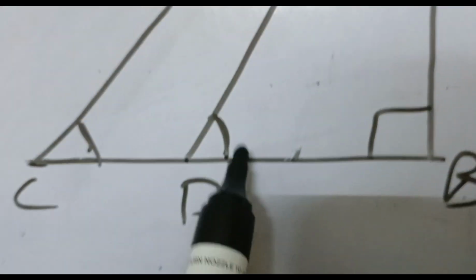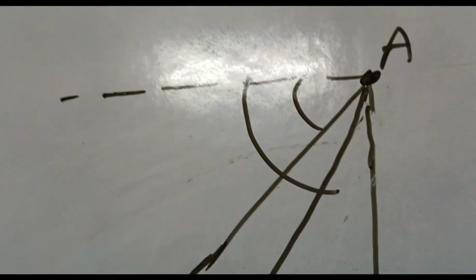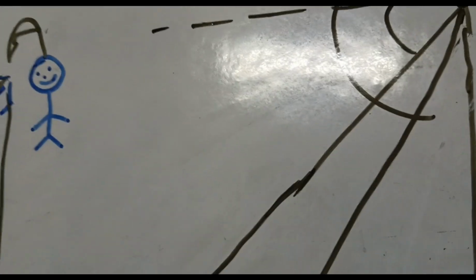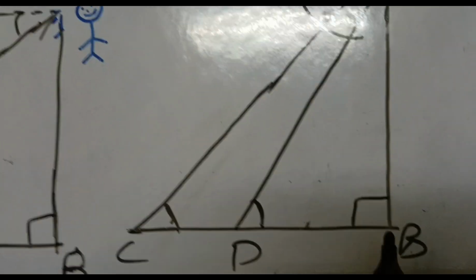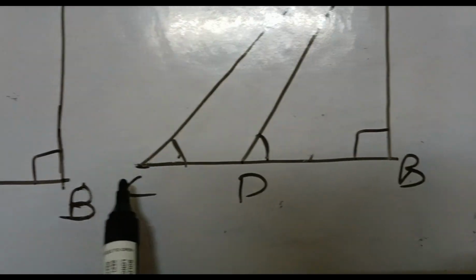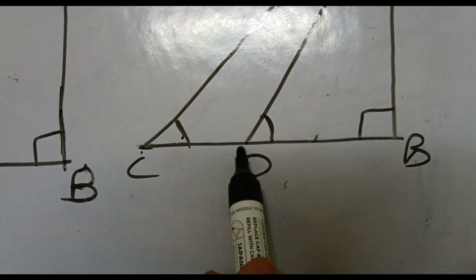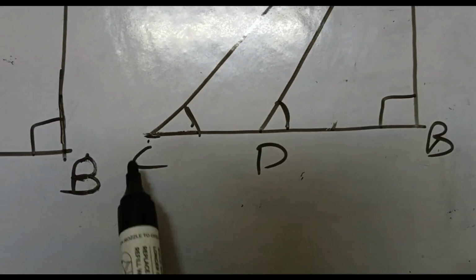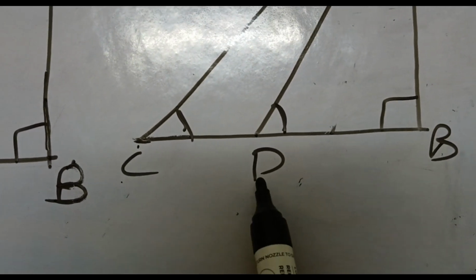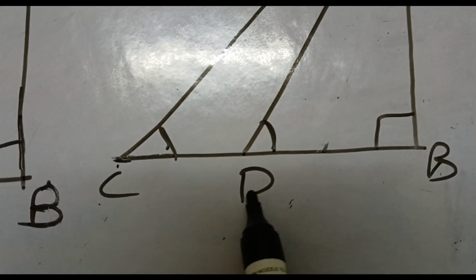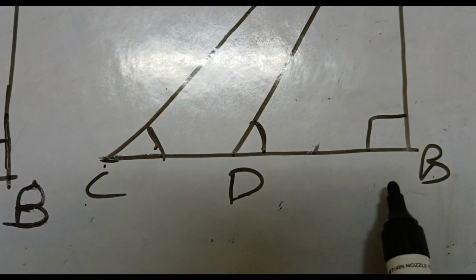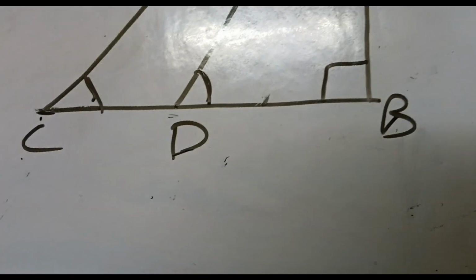So they will give the angle and they may ask the height of the tower, or the distance between the first point where he stood and the foot of the tower, or the distance between the 2 points where he stood. First where he stood, afterwards he walked very near to the tower, and how much he walked. Like that the question may come.